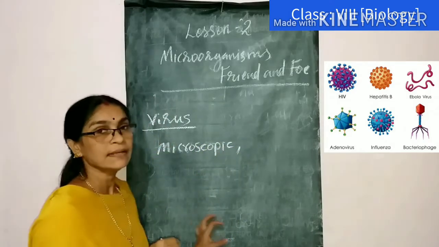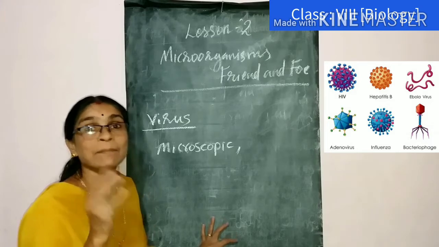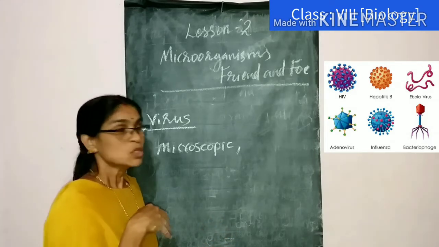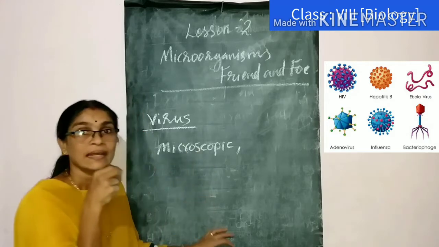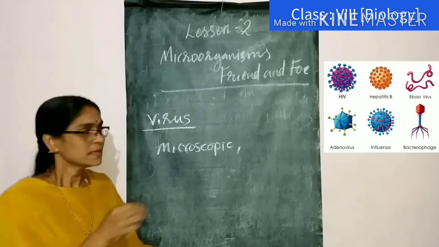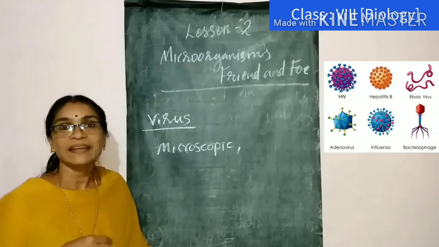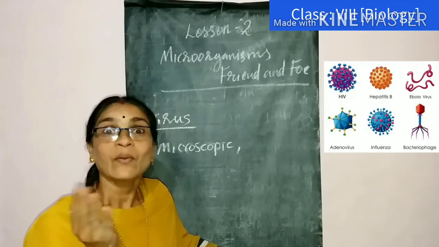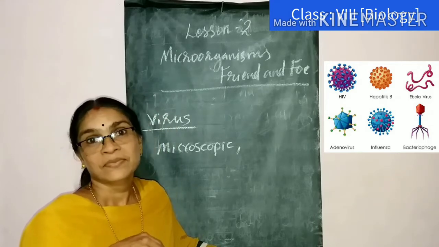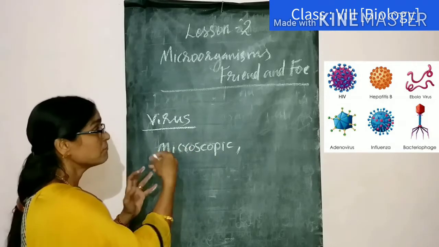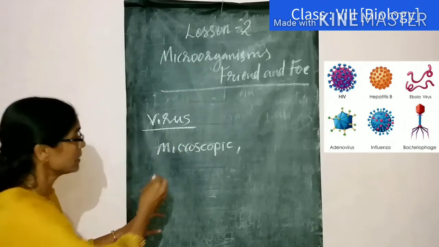They only have genetic material in them. They don't have a cell membrane. So they are only alive inside a host body. These viruses are living inside a bacteria or a plant cell or an animal cell. Okay. And they are living in a host body. There are different shaped viruses.